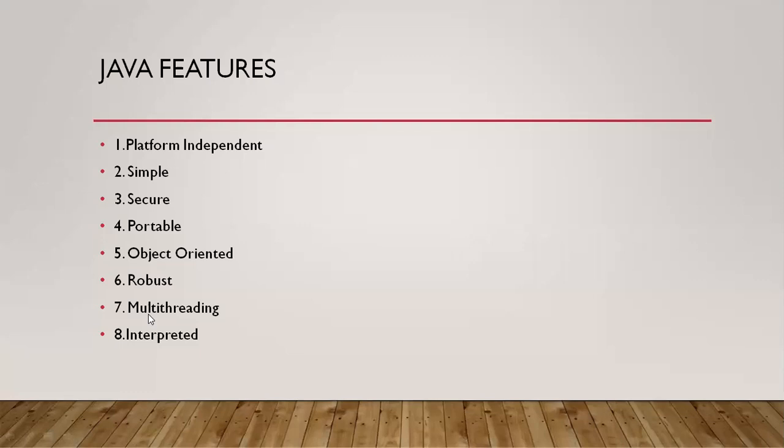And coming to the next point, interpreted. What is this interpreter? Already you have learned about a compiler. What is the purpose of a compiler in C language?